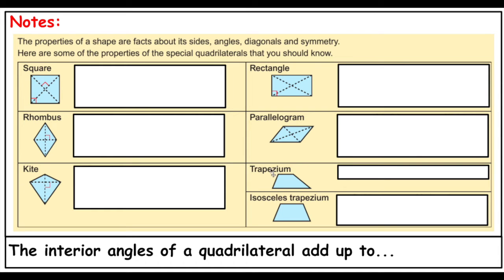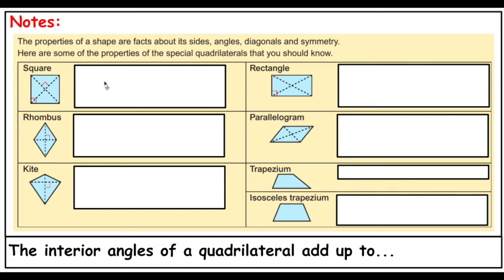So today we're going to be taking a look at properties of quadrilaterals. Don't forget that a quadrilateral is a four-sided polygon. So here are the different types. If you want to take a second and pause the video to draw them or write them down, I just want to go over some of the characteristics of each.